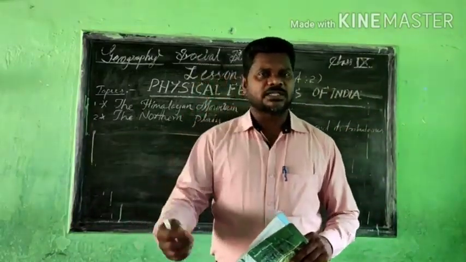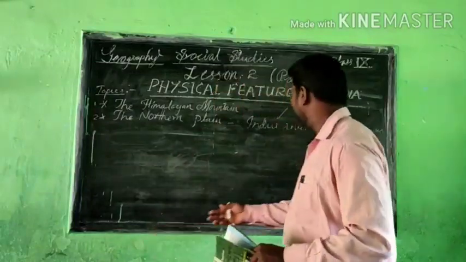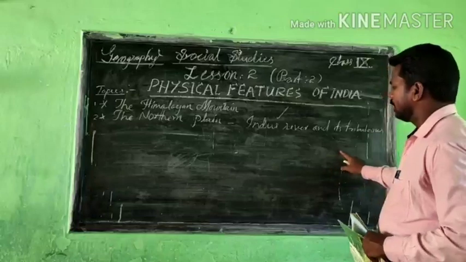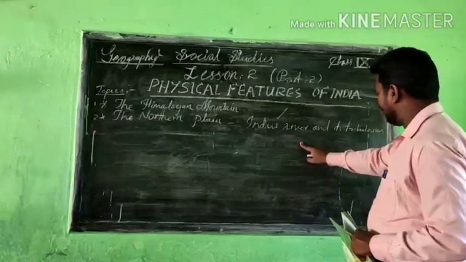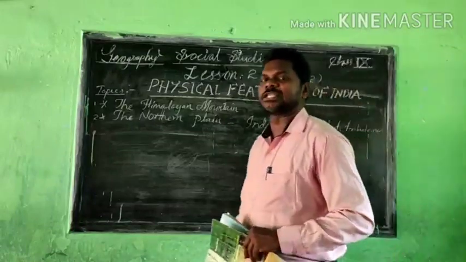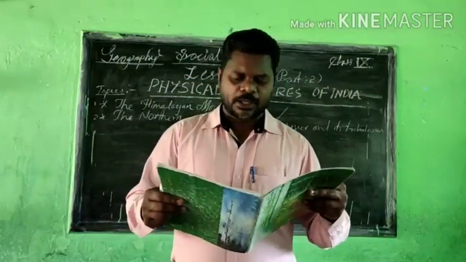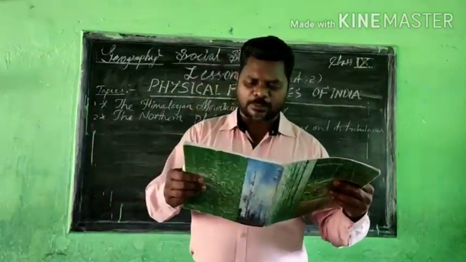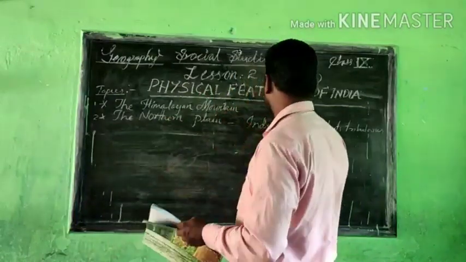These Indus rivers mainly make the land completely fertile, with so many tributary rivers also there. All together they make a drainage system for the northern area, and almost all the regions became fertile because of these rivers. Now we are getting more information. However, the Indus and its tributaries, like the Jhelum and Chenab, there are so many rivers.